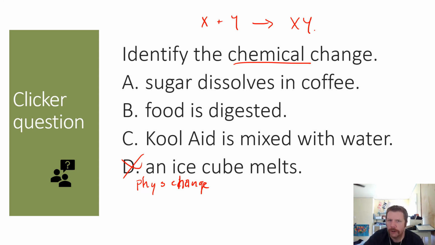Sugar dissolves in coffee. Now those two are kind of similar to one another. We've got Kool-Aid mixed in with water. What's that Kool-Aid doing? It's dissolving. It's making this homogeneous solution. Sugar is dissolving in that coffee, making another homogeneous solution. So for this particular question, if A is right, then C is right as well.